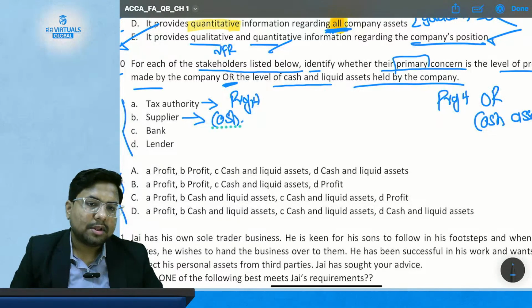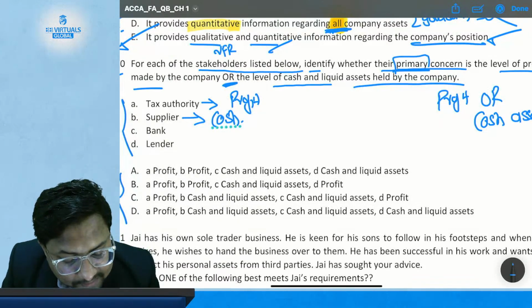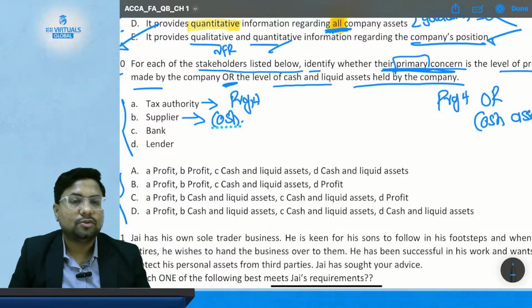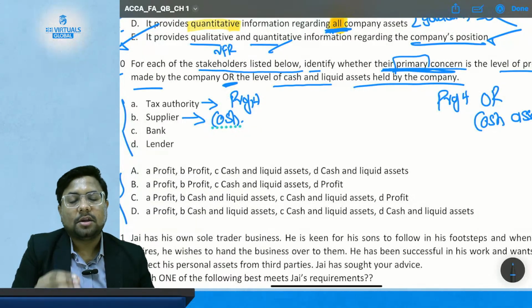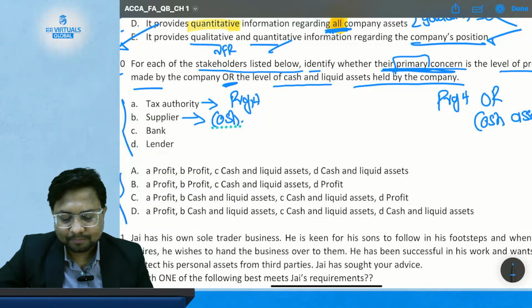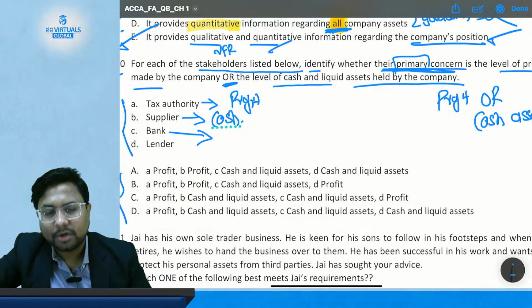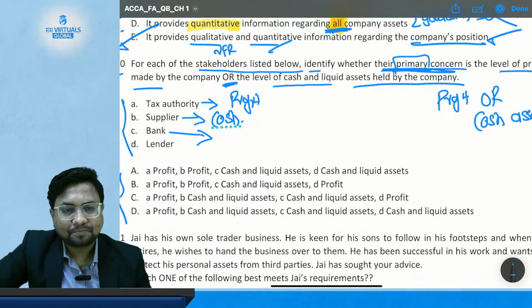Here we are talking about the primary concern. So what will be their first concern? Whether profit or cash.